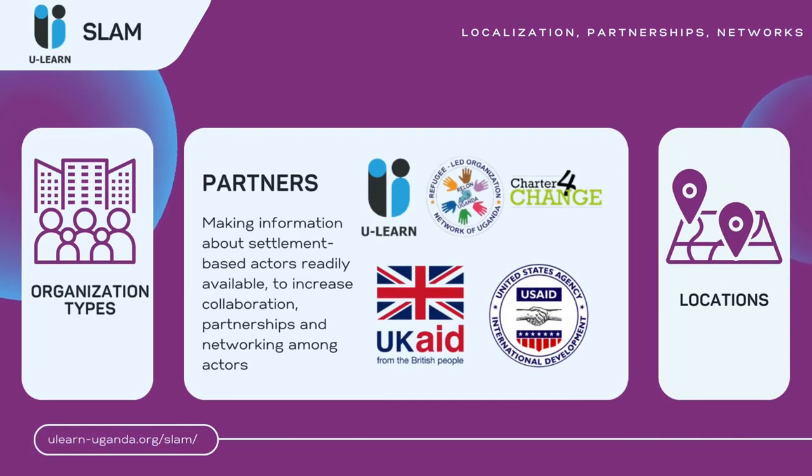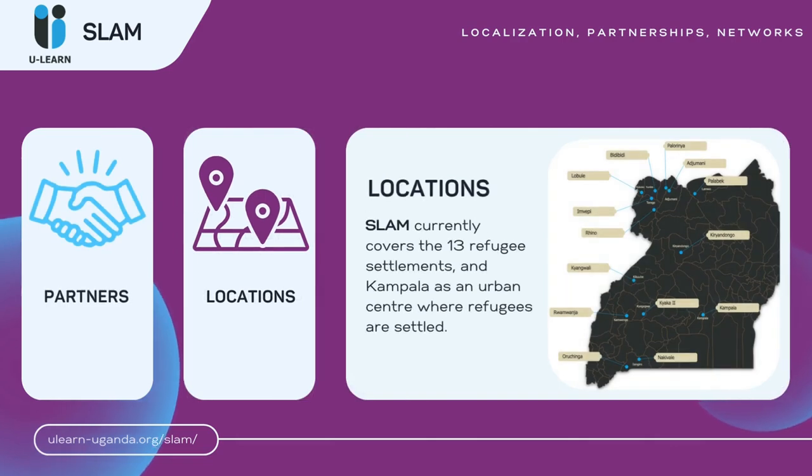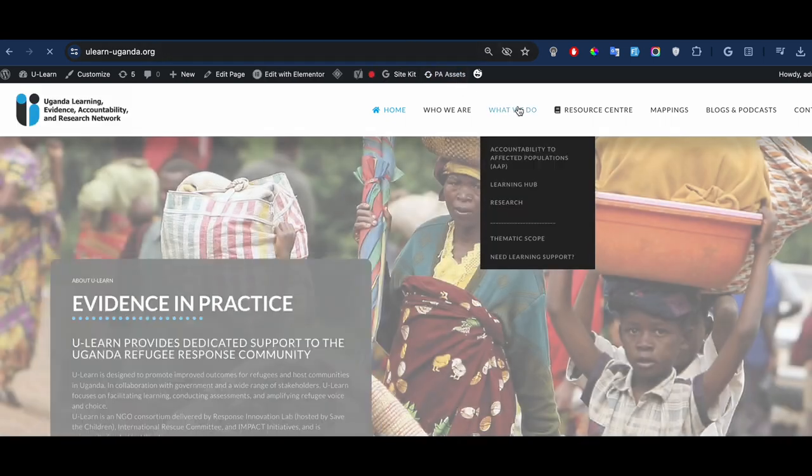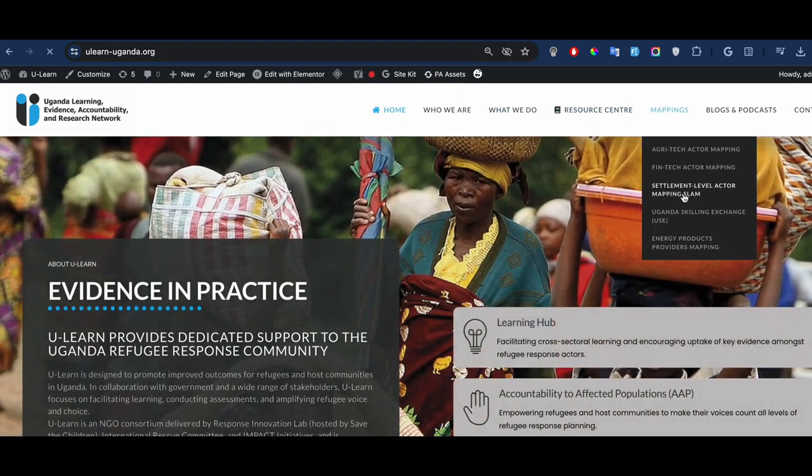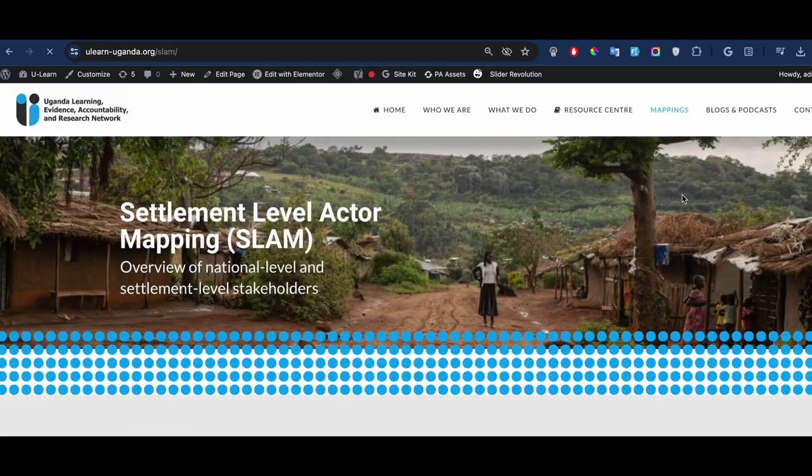Charter for Change Working Group Uganda, C4C, in collaboration with ULAN, the Refugee-Led Organization Network, RELON, and Street Child Uganda, created the Settlement Level Actor Mapping tool, SLAM, to make information about settlement-based actors readily available and to increase collaboration, partnership, and networking amongst these actors. SLAM currently covers the 13 refugee settlements and Kampala as an urban center where refugees are settled. To use SLAM, visit the ULAN website under the mapping sections to access it, or via partner organization website.